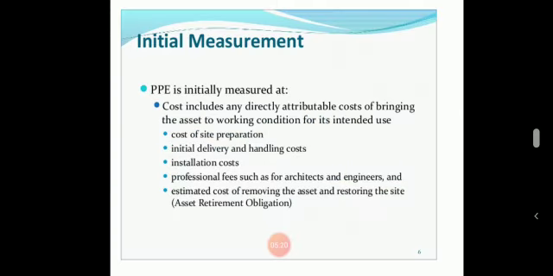Initial measurement: property, plant and equipment is initially measured at cost, which includes any directly attributable cost of bringing the asset to working condition for its intended use. That is cost of site preparation, initial delivery and handling cost, installation cost, professional fees such as for architects and engineers, and estimated cost of removing the asset and restoring the site, that is asset retirement obligation.